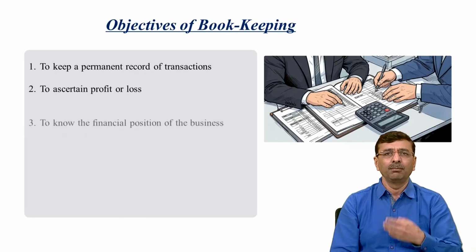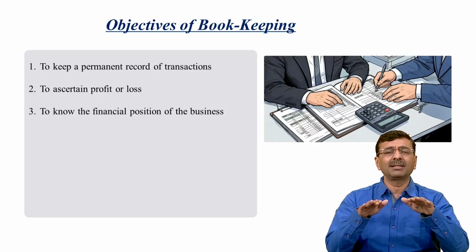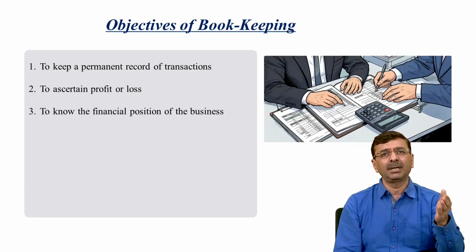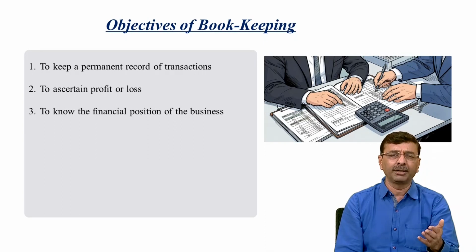Moving to the next part: to know the financial position of the business at certain intervals, maybe quarterly or half yearly, depending upon how your accounting year has been decided.